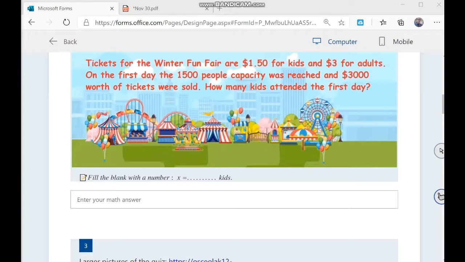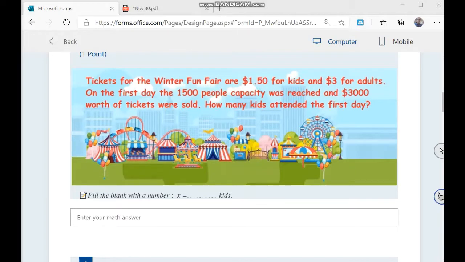It is about tickets for the Winter Fun Fair. $1.50 is the price for kids, and $3 is the price for adults. On the first day, 1,500 people attended, and $3,000 worth of tickets were sold. How many kids attended the first day? You can use a system of linear equations and solve by applying the addition method. That's what I will try to do. So now, type your answer. What do you think is the right answer?